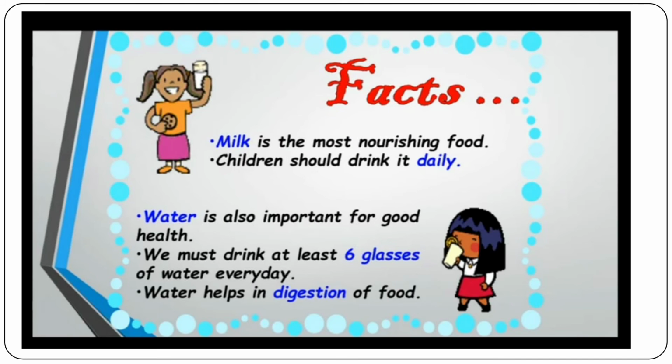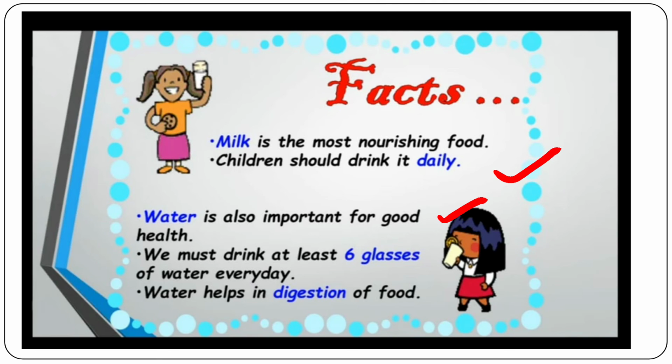Now, let us learn about some facts. Milk is the most nourishing food that children should drink daily because it makes your bones strong and healthy. Water is also important for good health.